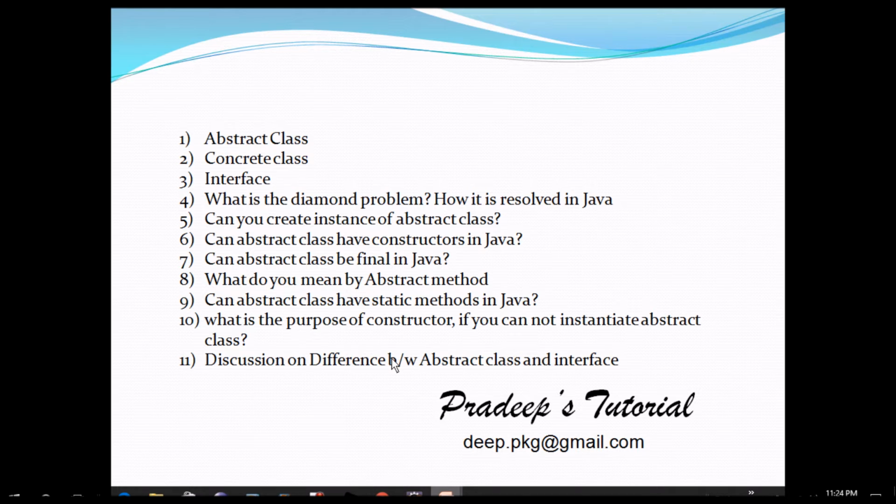Next 5: What is the diamond problem? How is it resolved in Java? Can you create an instance of abstract class? Can abstract class have a constructor in Java? Can abstract class be final in Java? What do you mean by abstract method? These 5 questions are very important for 2 to 3 years of experience.